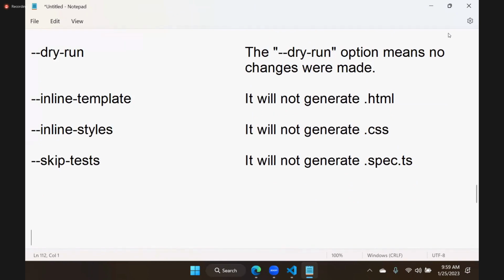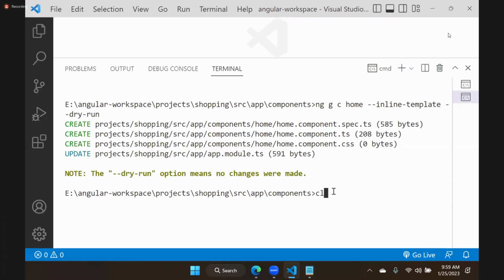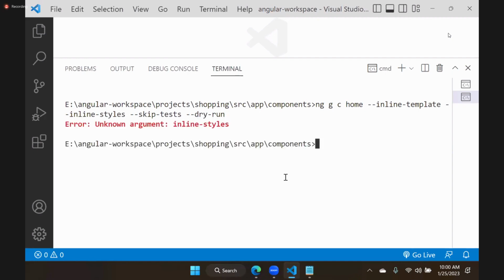So let's put this here now. I am adding the same ng generate component home. One is inline template, another one is inline style, and again skip test and dry run. All these options we are writing and you will see it will create only one file now.